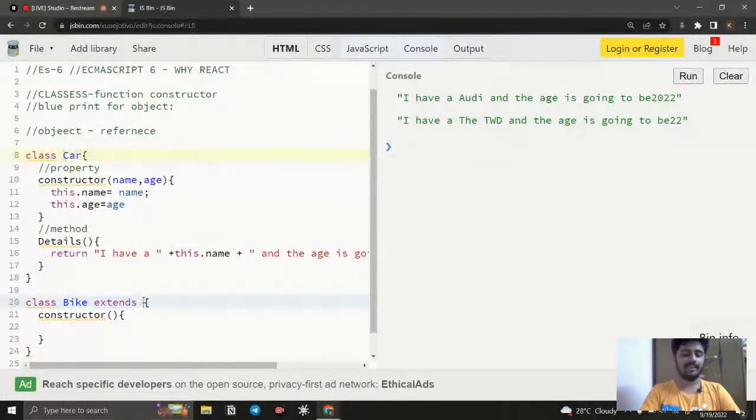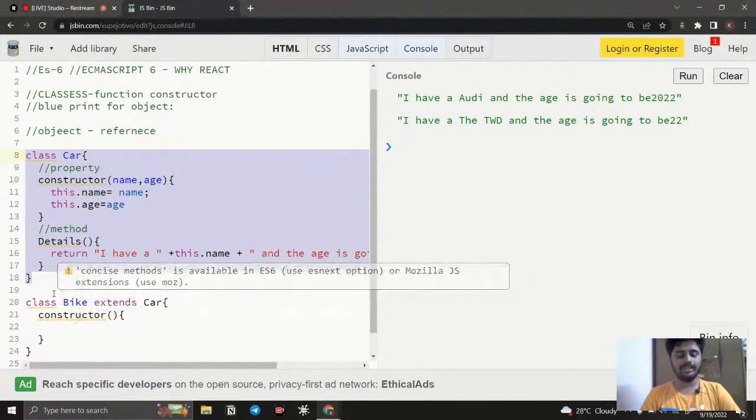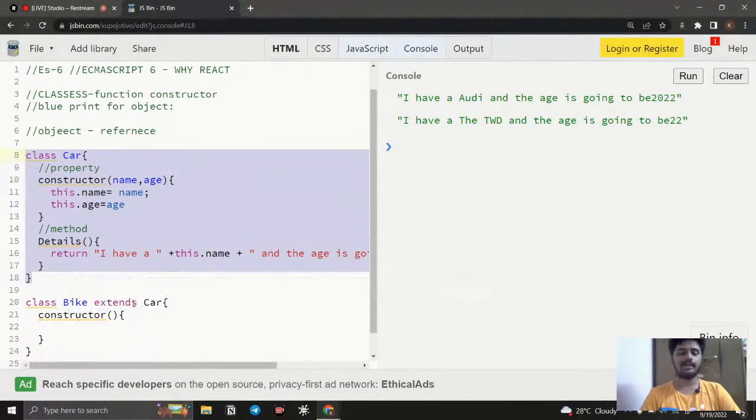If I say car, then whatever property I create in the blueprint, that blueprint is exactly what the car blueprint has, but I'm also going to add some other extras. So I create a bike, and that bike is the extension of this car blueprint.